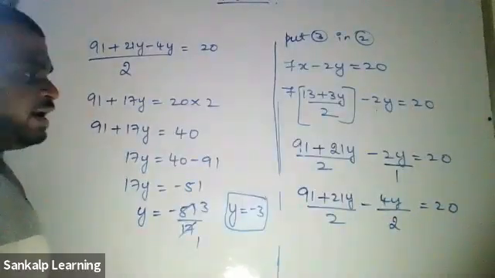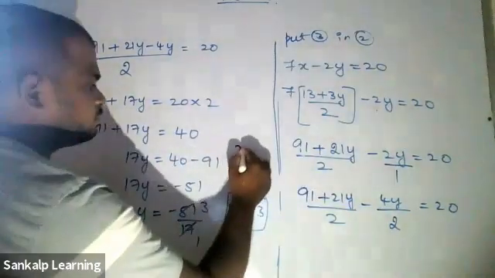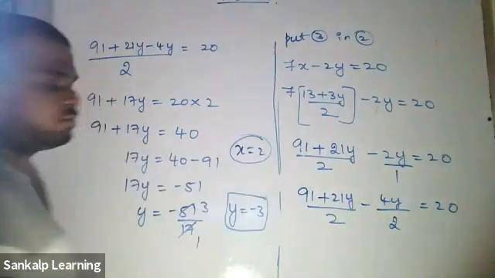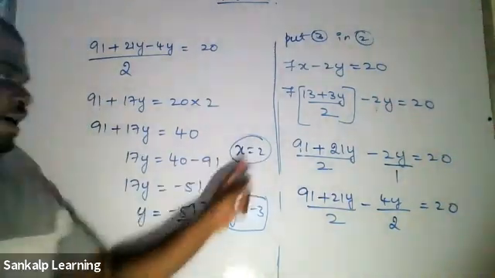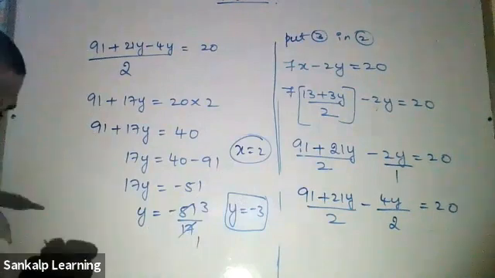So x is equal to 2. Yeah, x is equal to 2 is correct. So when you substitute back in 3, you'll get x is equal to 2. x is equal to 2, y is equal to minus 3. Yeah, that's correct.